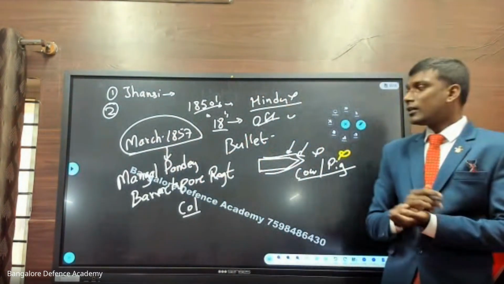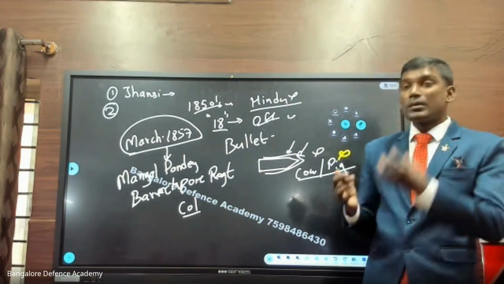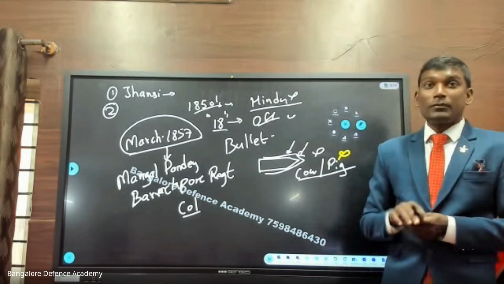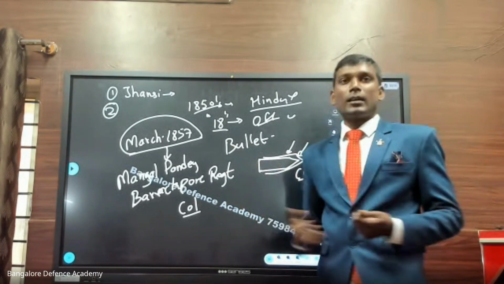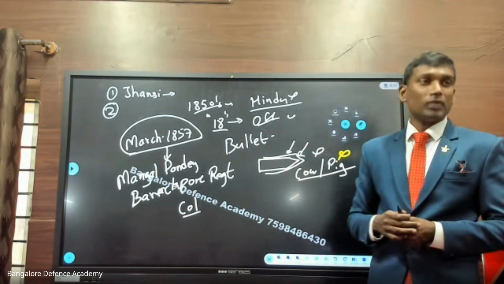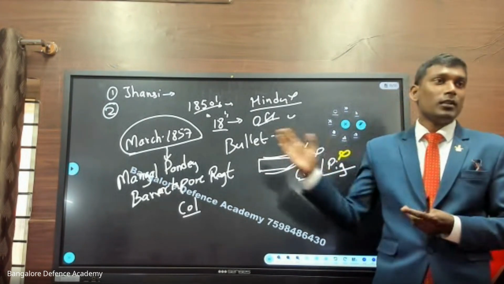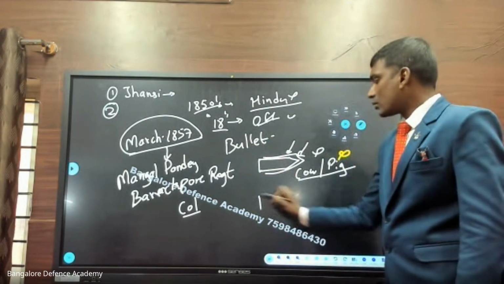Then, I told you Lord Wellesley introduced the subsidiary alliance, and some kings used to get a pension, right? In this way, after the king dies, the ministers were eligible for the pension, but they did not get it. So some of the ministers were unhappy with this new legislation, the doctrine of lapse. Now they were also getting angry and joined hands with other rulers. For example, we have a person called Tatya Tope.